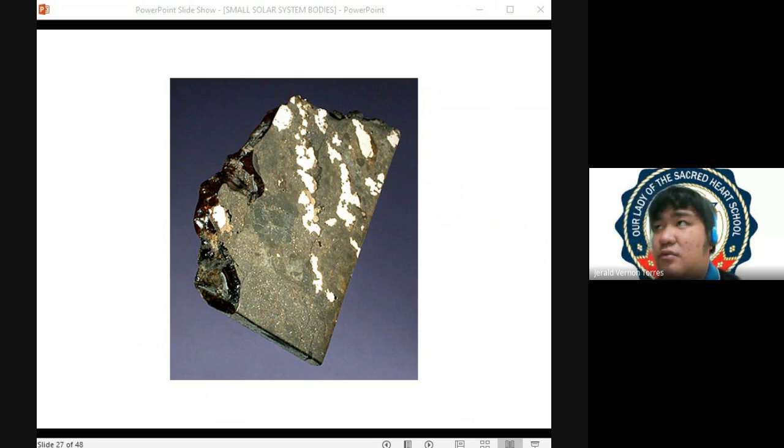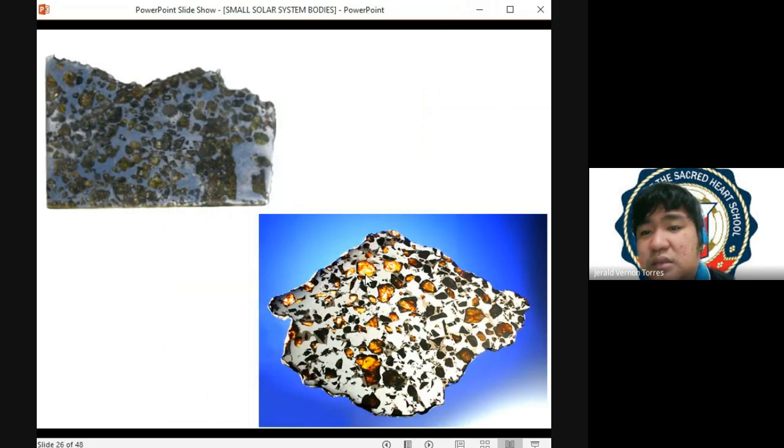And that is why pag nag-dry off siya, na-incorporate yung mga mineral coming from the rocky portion doon sa iron-nickel matrix ng ating stony iron meteorite, once na nag-cool down siya when it hits the surface.